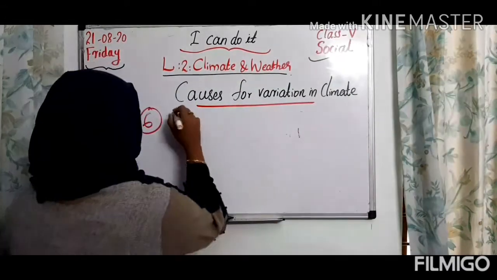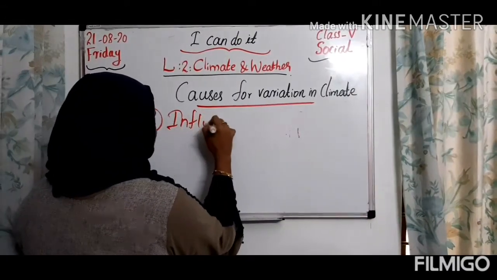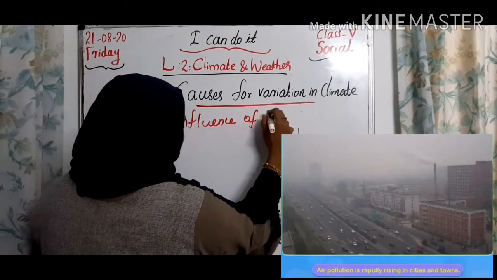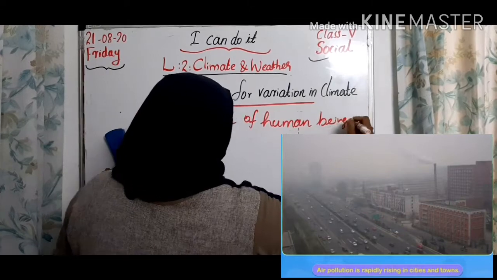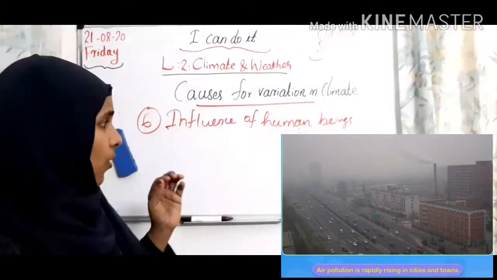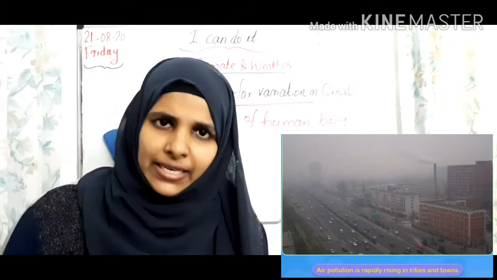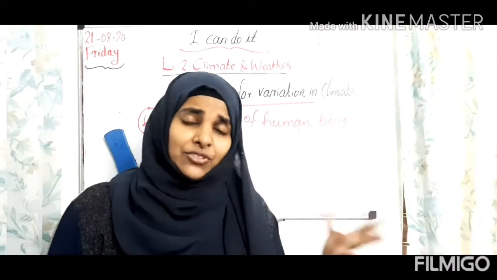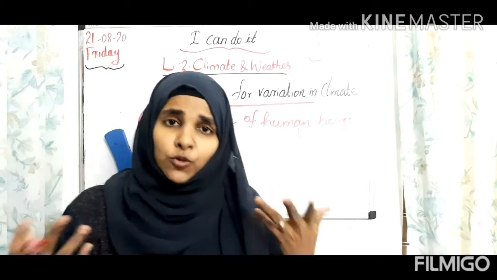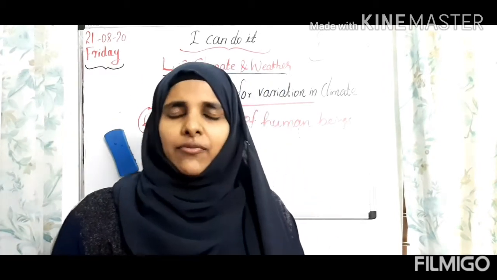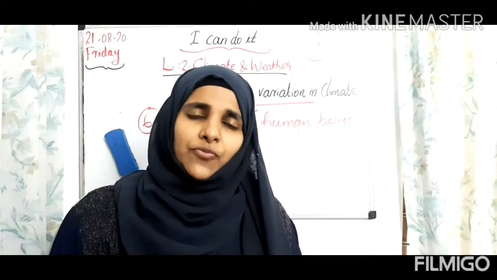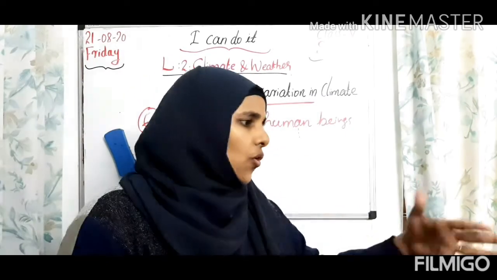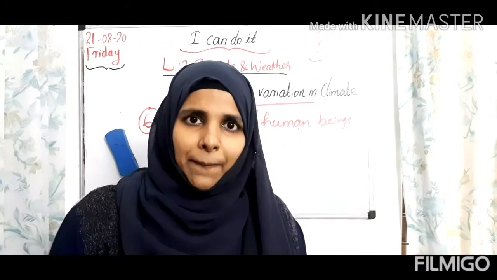Now, influence of human beings. What is that, children? We know that nowadays we are doing deforestation and air pollution, right? Because we are cutting the trees and we are polluting the air. When we are living in the urban region, we know that it is full of buildings and roads and everything for development.